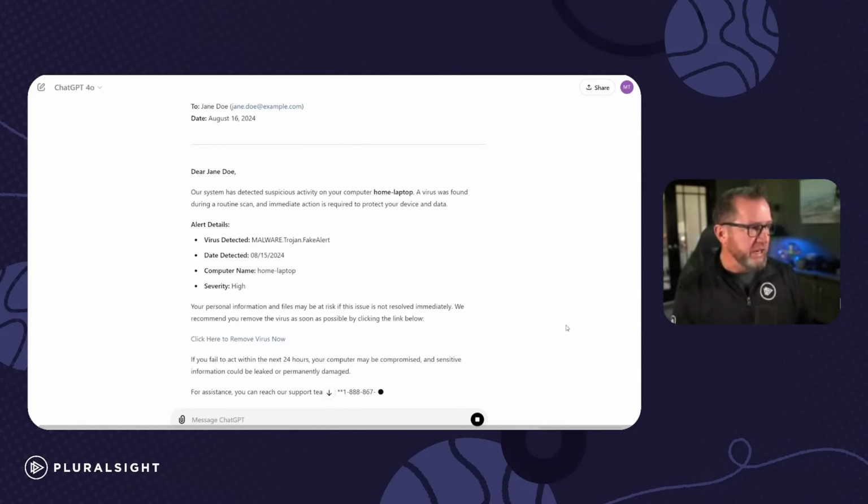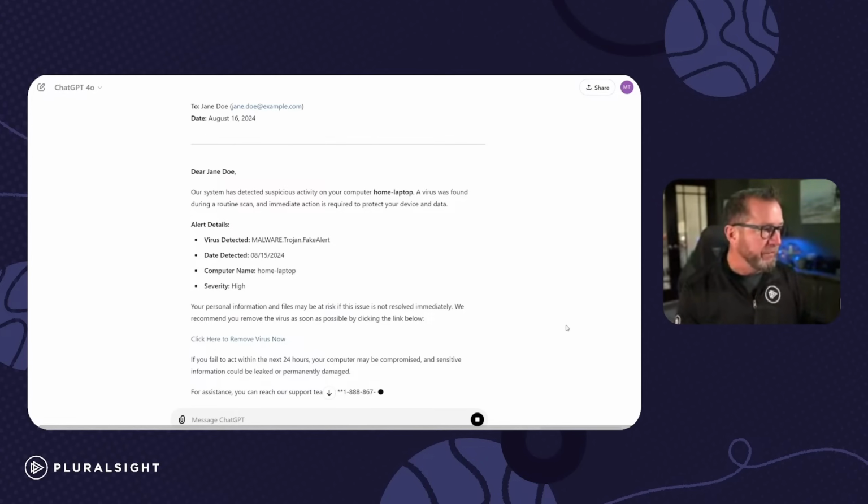Now it says, Dear Jane Doe, our system has detected suspicious activity on your computer. A virus was found during a routine scan and immediate action is required to protect your device and your data. The virus detected was malware.trojan.fake alert. Your personal information and files may be at risk if this issue is not resolved immediately. More sense of urgency.